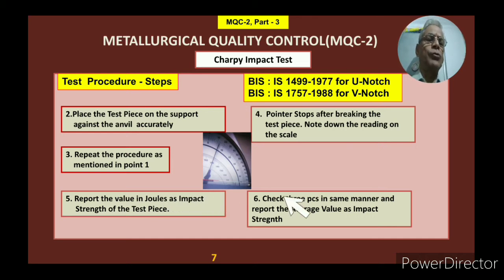But then you have to check at least 3 pieces, and calculate the same thing. After that you average it out, and then you report the impact strength of that particular metal. So this is how the procedure goes. But if you want to go into further detail, please visit these standards, the IS standard, to know all the details.